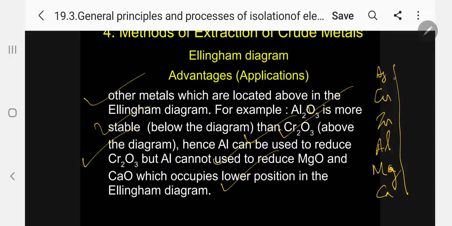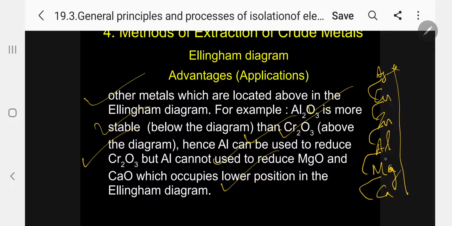Calcium can reduce magnesium oxide, magnesium can reduce aluminum oxide, aluminum can reduce zinc oxide, zinc can reduce copper oxide, copper can reduce silver oxide, like this.